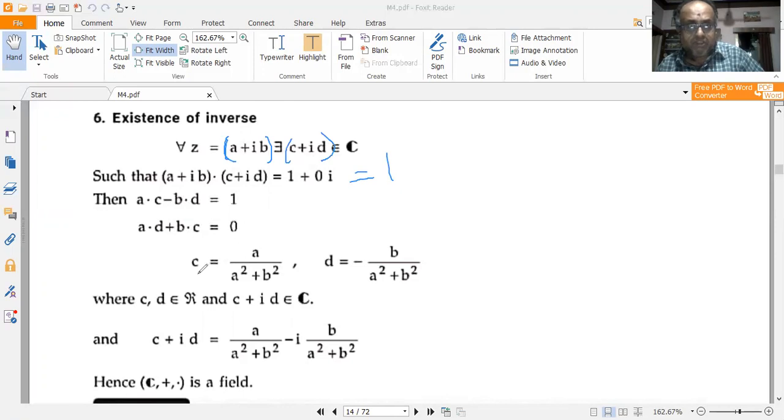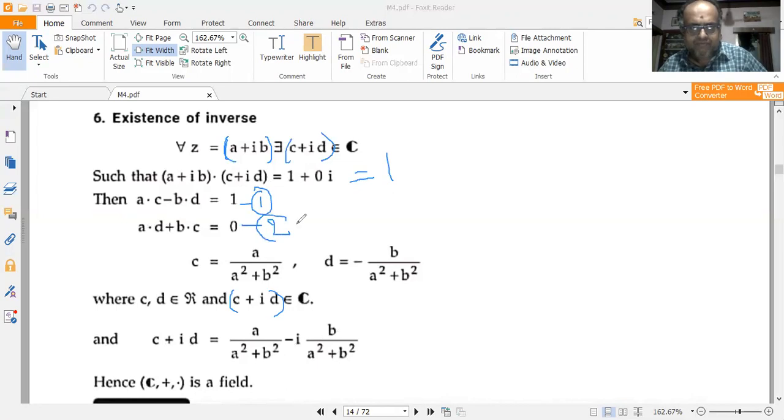Now, solving, I get c is equal to a by a squared plus b squared, and d is equal to minus b by a squared plus b squared, where c, d belong to R, and c plus id belongs to C. I call this equation 1, and this equation 2.